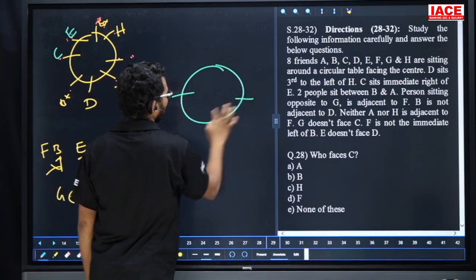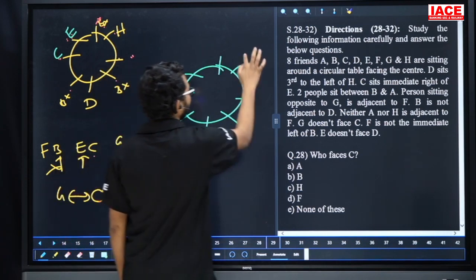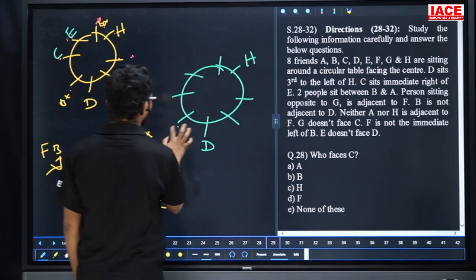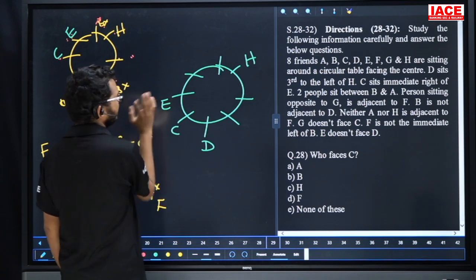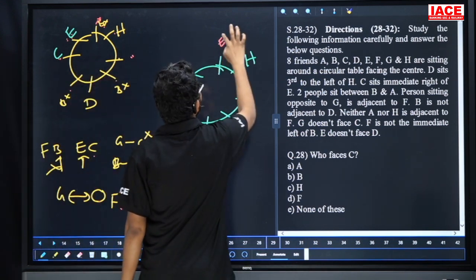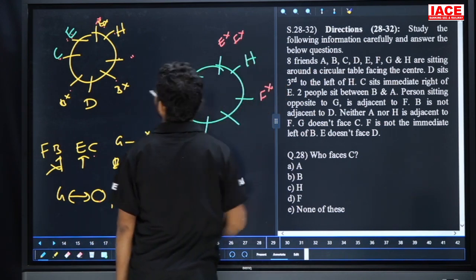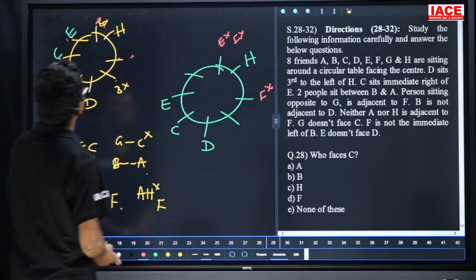If all are within one single possibility, there is a chance to get confused. D. This one is H. This one is C. Here E. C is immediate right of E. Next, E is not facing D. Next, F is not a neighbor of H. Now leave it. Now, friends, take care.